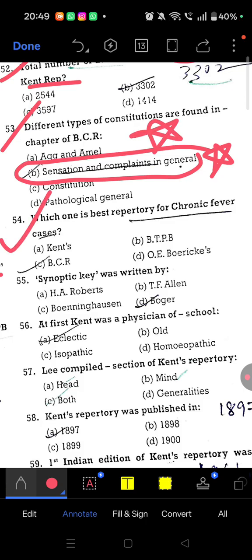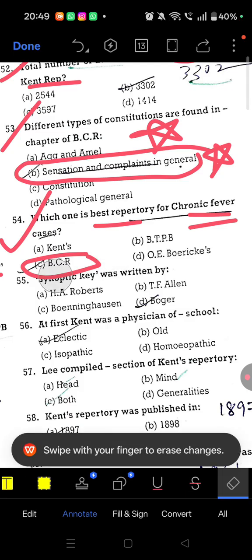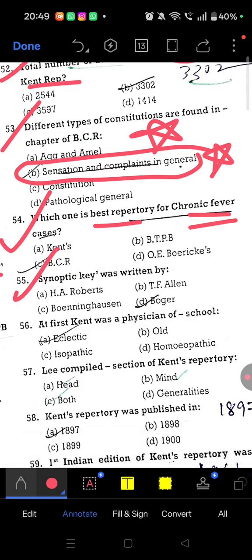Question number 54, which one is the best repertory for chronic fever cases? Whenever there are chronic fever cases, we can refer to BBCR. Next, synoptic key was written by, so Boger, Synoptic Key. Question 56, at first Kent was a physician of the eclectic school, so we know this.